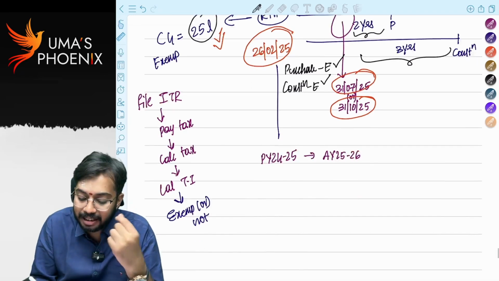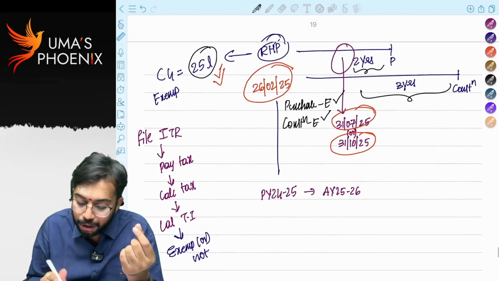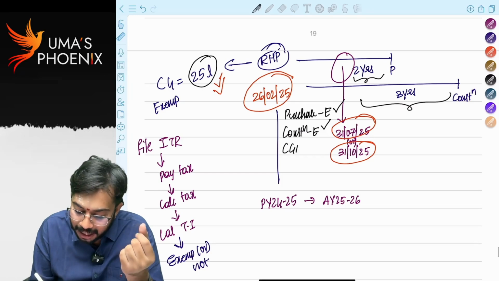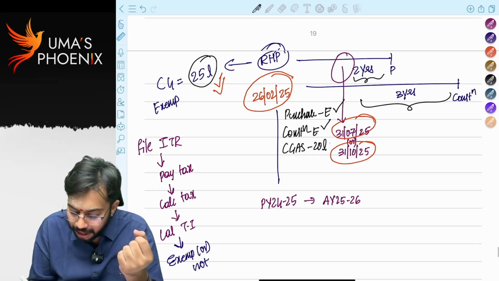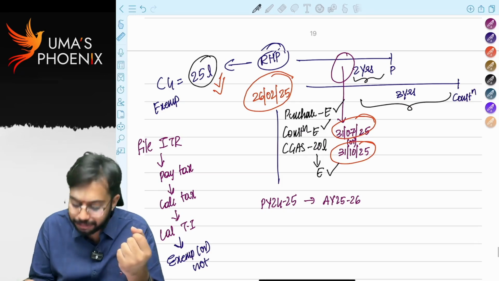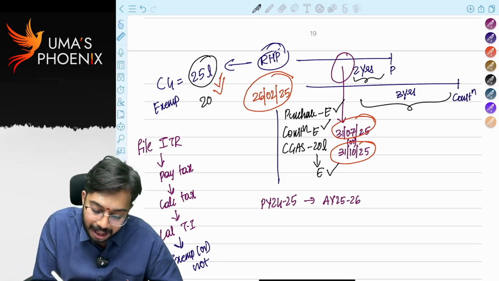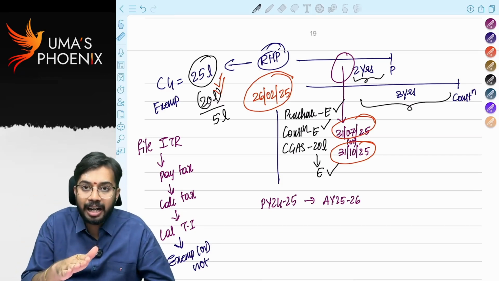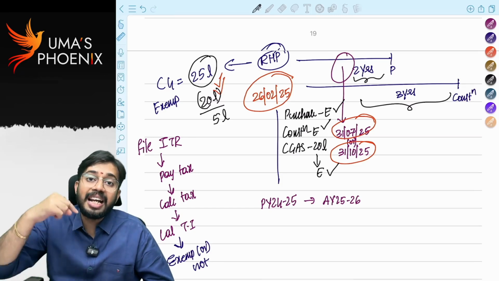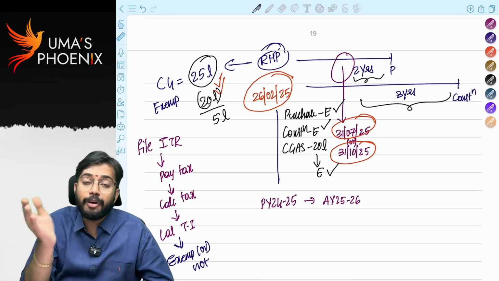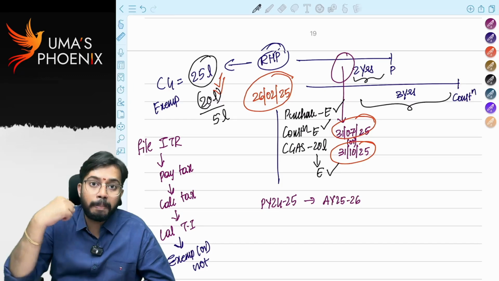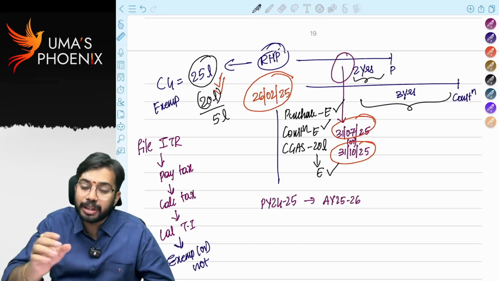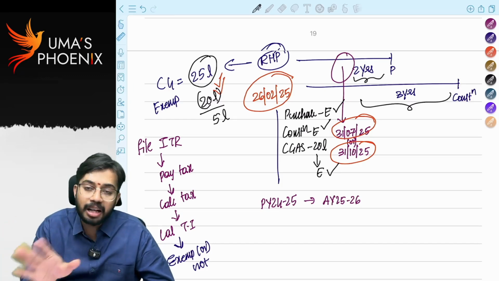See here, 25 lakhs is there. Out of 25 lakhs, you deposited 20 lakhs in capital gains account scheme, then 20 lakhs is allowed as exemption. Is it clear? You can claim 20 lakhs as exemption and only 5 lakhs capital gain will be taxable. That means before the due date for filing ITR, you have to take a decision for reinvestment. Before the due date for filing ITR, either you purchase new house property, claim exemption. You construct new house property, claim exemption.